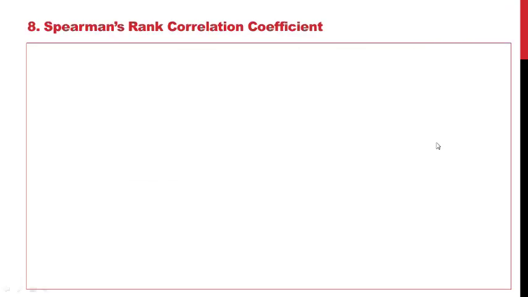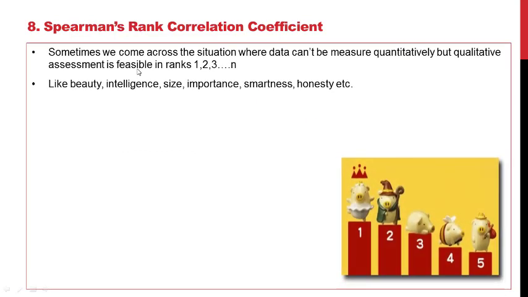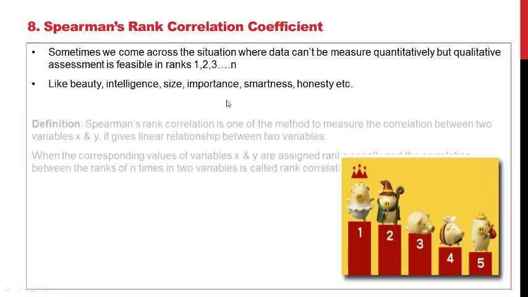Next type of correlation: Spearman's rank correlation coefficient. Sometimes we come across situations where data cannot be measured quantitatively, but we have to make a qualitative assignment, like beauty, intelligence, size, importance, smartness, honesty. These things are measured qualitatively. We have to give ranks from 1 to n there.